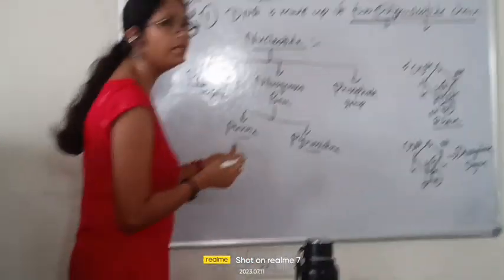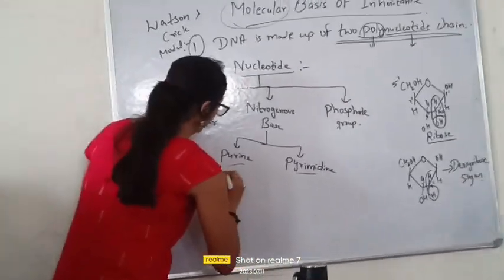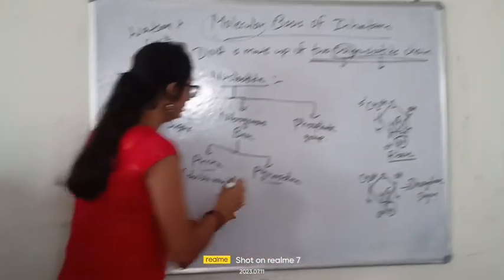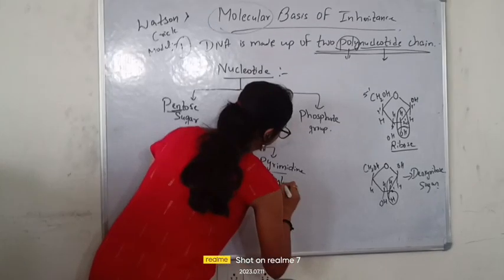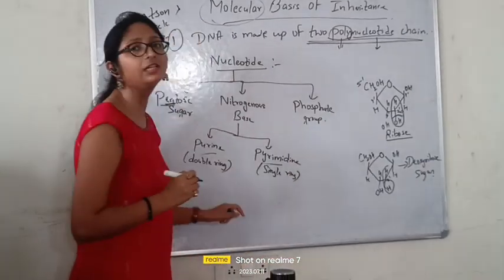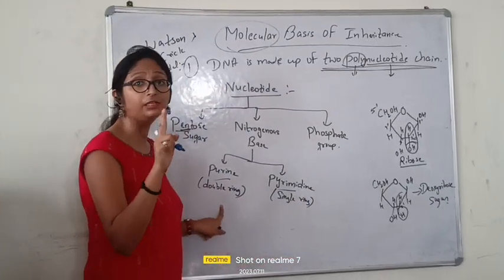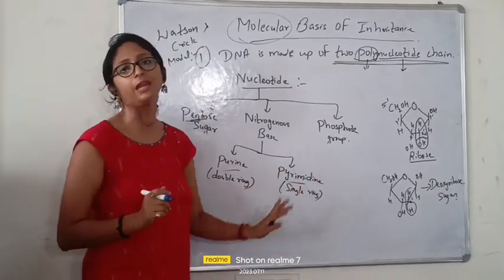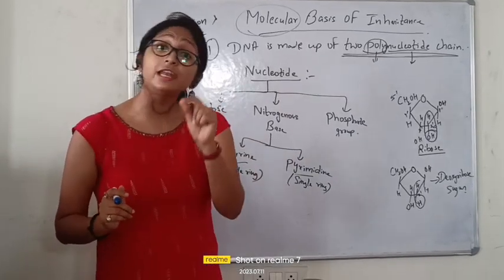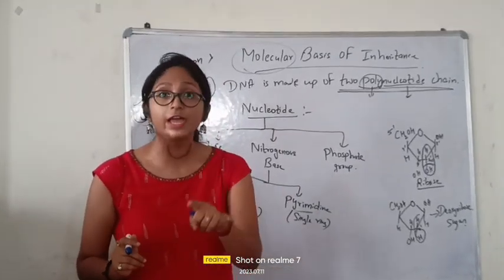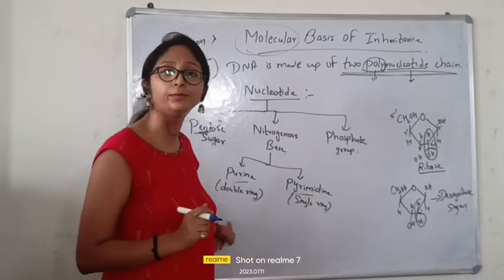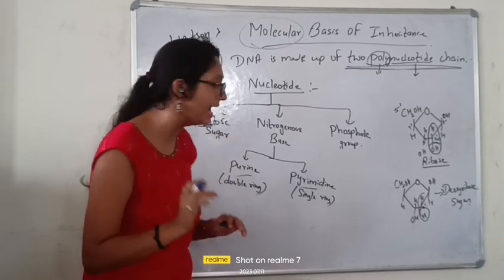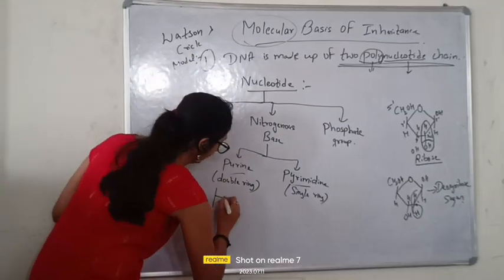It's a common thing. See, in the purine group, you will get the double ring structure, while in the pyrimidine you will get the single ring structure. Okay, single ring structure. Here you will get the double ring, here you will get the single ring. Fine. So this is how we differentiate between purine and pyrimidine. Now better see, wherever you will get the double ring, that is our purine group, and wherever you will get the single ring, that is our pyrimidine. On that basis, purine is of two types.